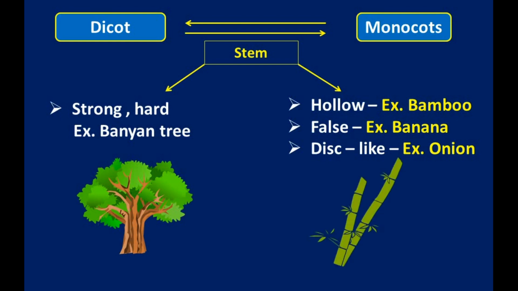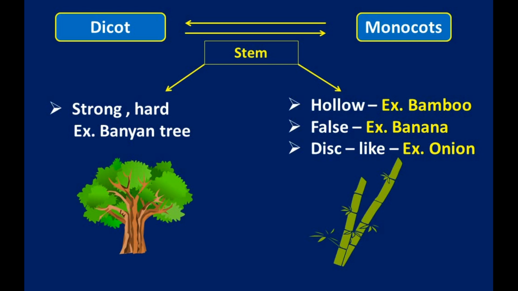So for dicot plants the stem is hard, and for monocot plants the stem is hollow, fleshy or disc-like. Bamboo, banana and onion are examples of monocot plants.